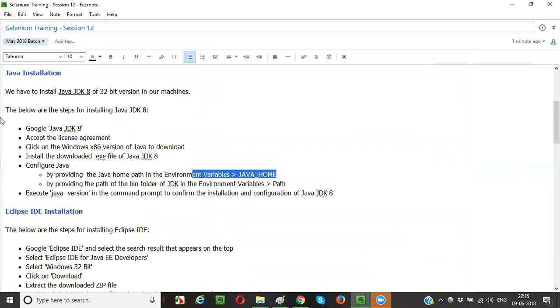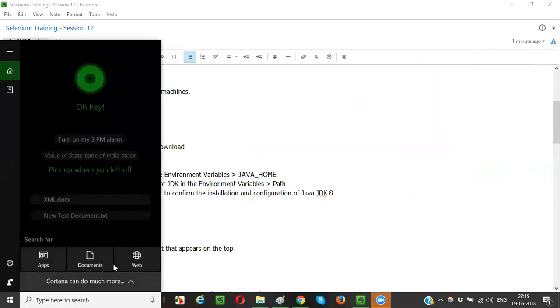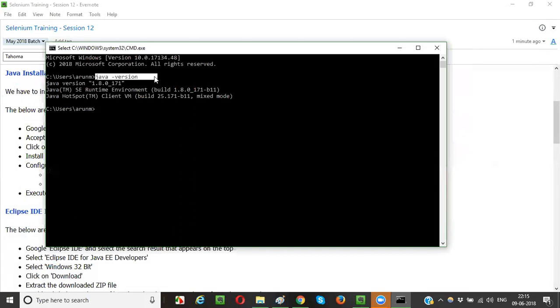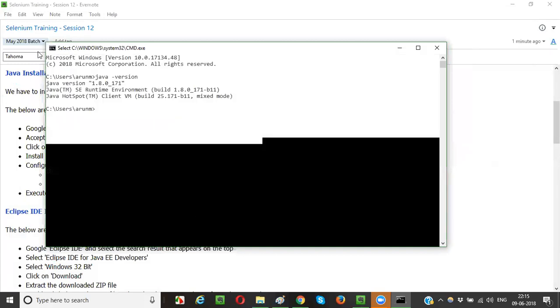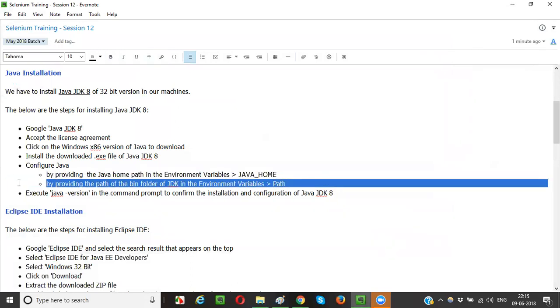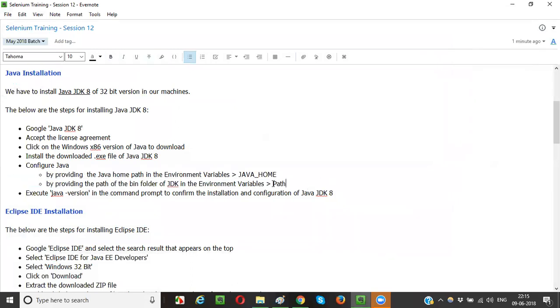Fine. After this, you can verify whether Java got configured properly or not. Go to run, cmd. Now type java hyphen version. If you see the proper version displayed with this particular command, then that means Java is properly configured. Better to make sure that you configure these two things, guys, instead of only one thing. Okay, guys. Any questions before I move to Eclipse IDE?